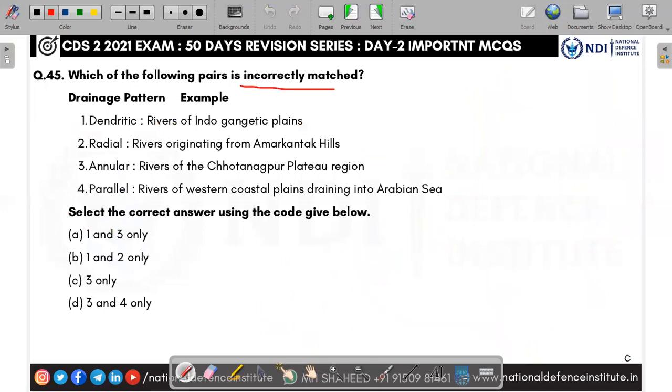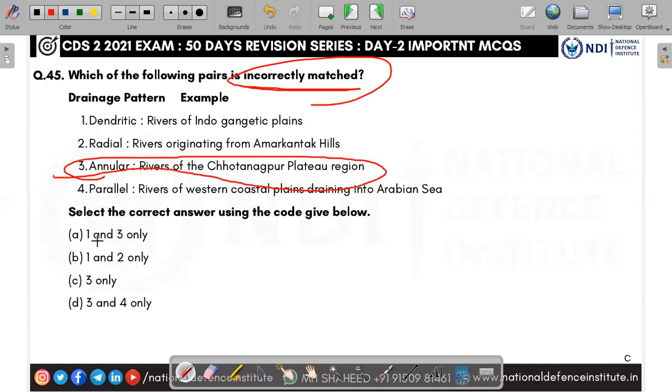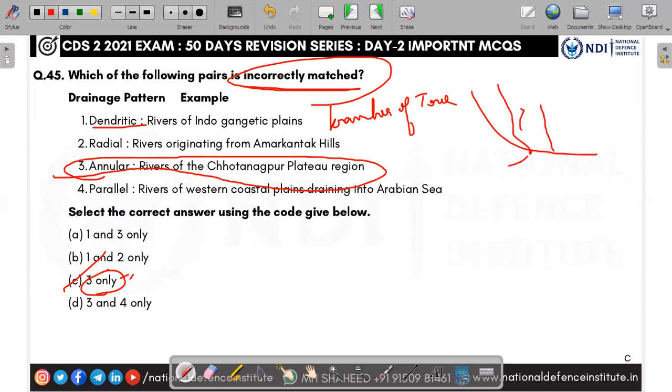Which of the following pairs are incorrectly matched? They ask. So drainage patterns they have given. Here, except this 3, all are correctly matched. So answer is 3 only. They are asking for the incorrect one only. So there are different patterns. Dendritic means branches of a tree. If you go and see the Ganga river, it looks like branches of a tree. Yamuna, Gagara, Ganda, Kosi, Son, Ken, Betwa, Chambal, like that. So it looks like a tree branch, Ganga. Whenever a river pattern looks like branches of a tree, it is called dendritic.